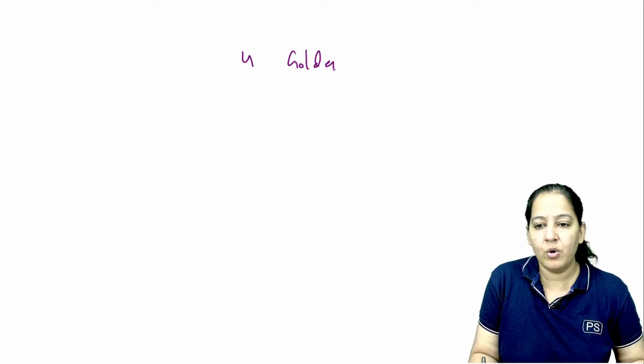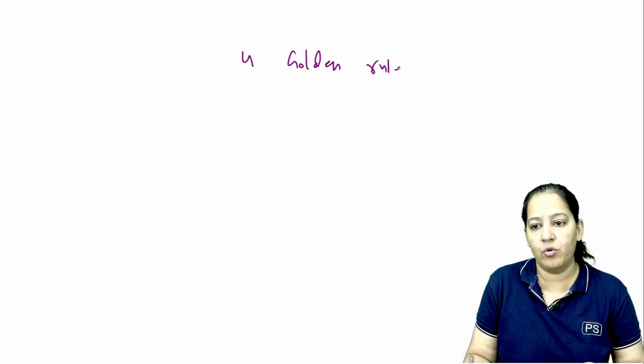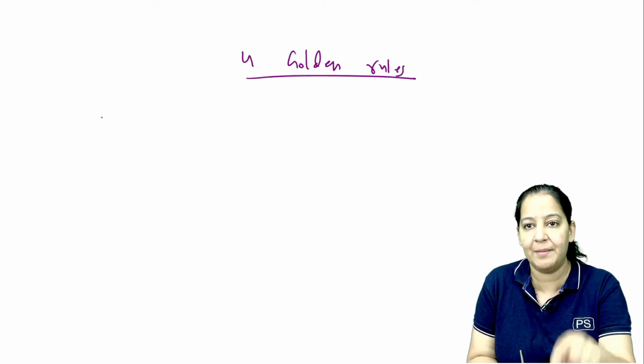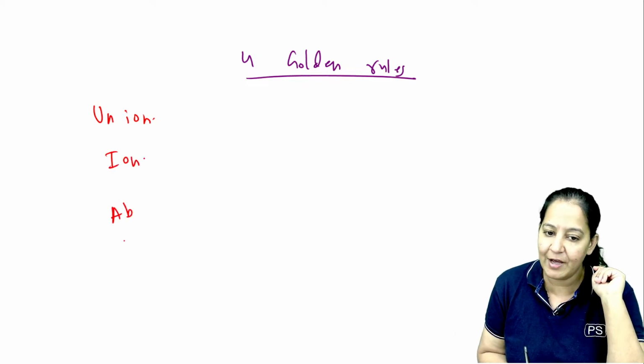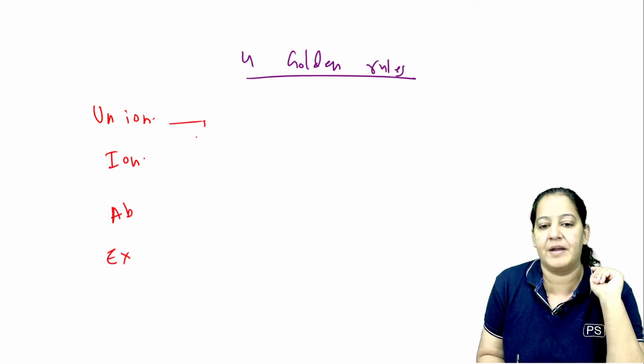There are 4 golden rules. What are the 4 golden rules? Don't learn the summary, learn the golden rules. Who will tell me the golden rules? What happens to the unionized form? What happens to the ionized form? Which medium is needed for absorption? Which medium is needed for excretion?